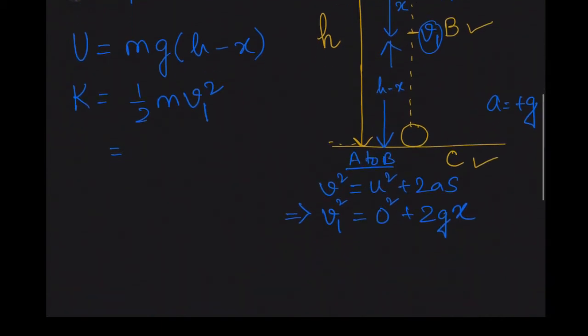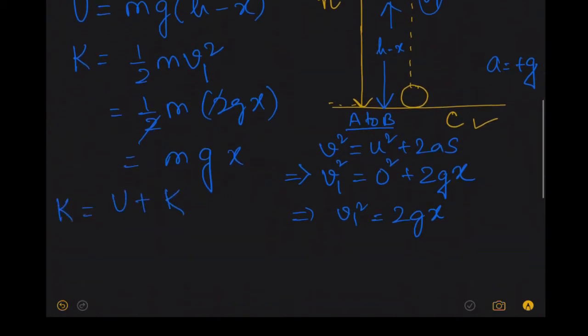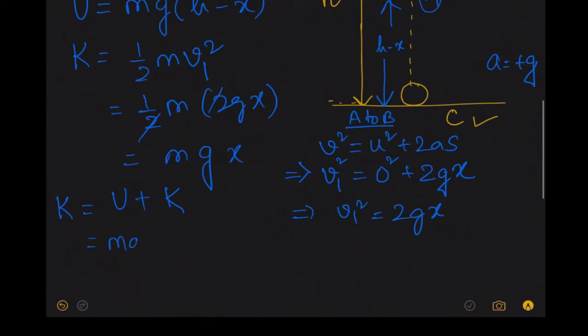So see here, how much is my v1 square? v1 square is coming out to be 2gx. So I will substitute here half m 2gx. So I am getting mgx. Now let us calculate total energy, potential plus kinetic. Potential was mg(h minus x), kinetic came out to be mgx. When I add this I am getting mgh.